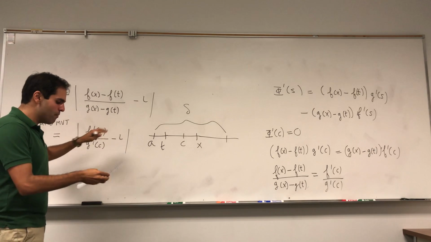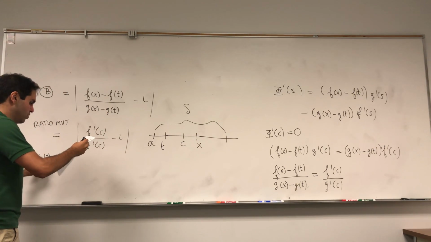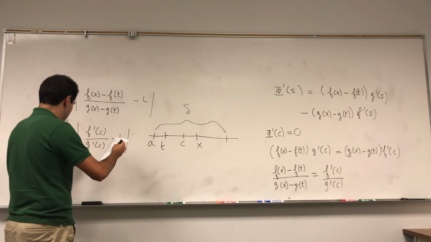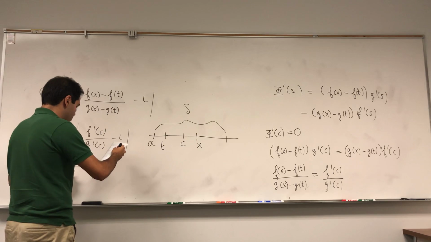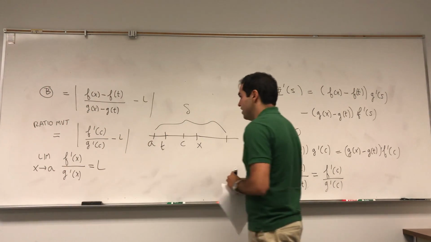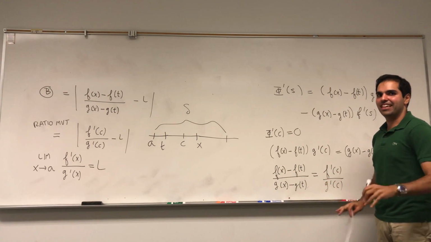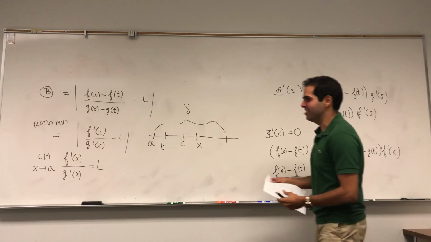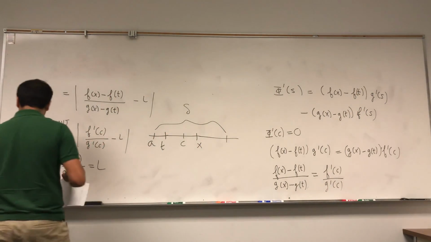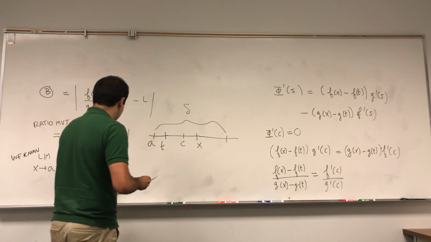So what do we have? Remember that the limit as x goes to a of f prime of x over g prime of x equals L. And in fact, we haven't chosen our delta yet. We said we want some delta such that this is true. So because we know this, now we have our delta.